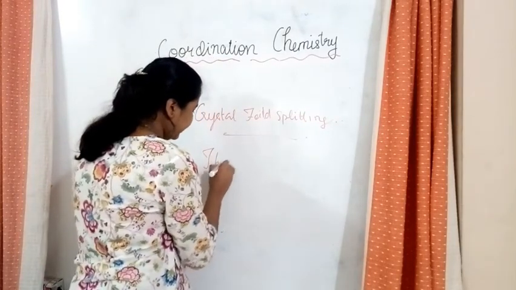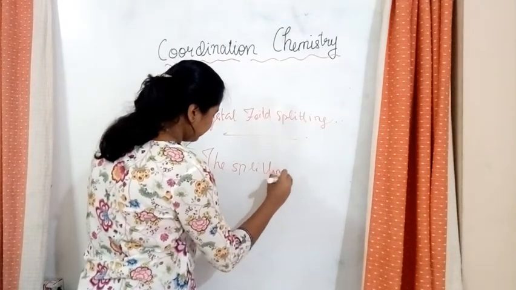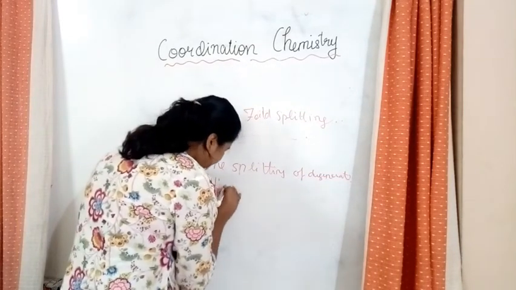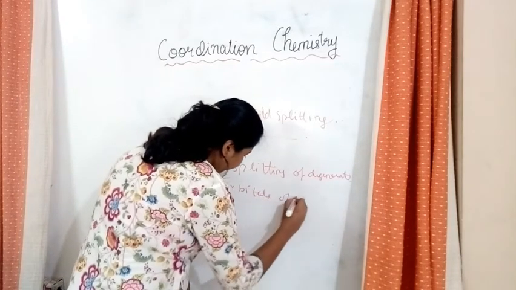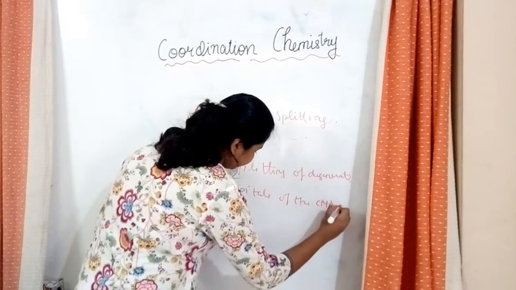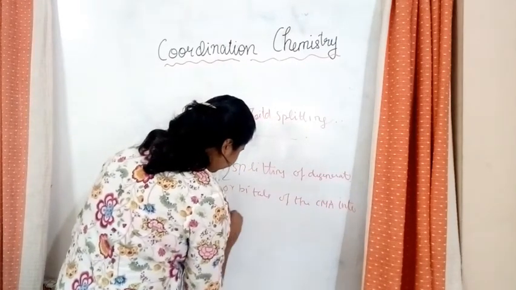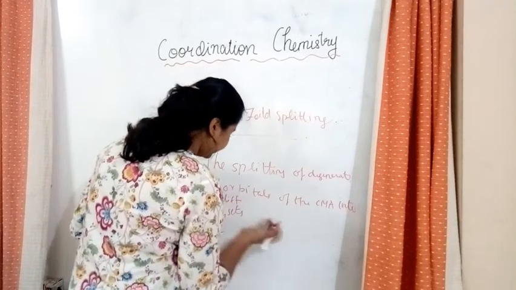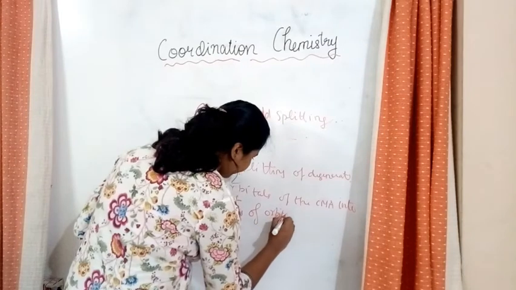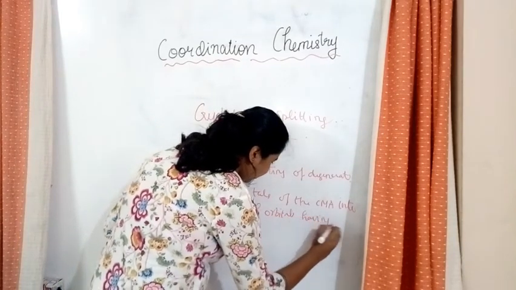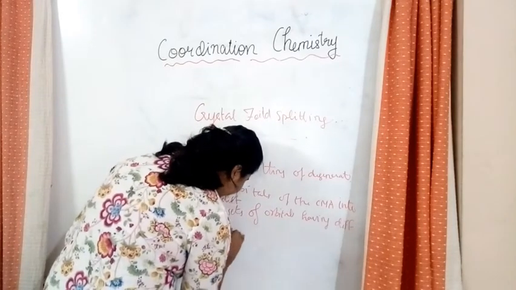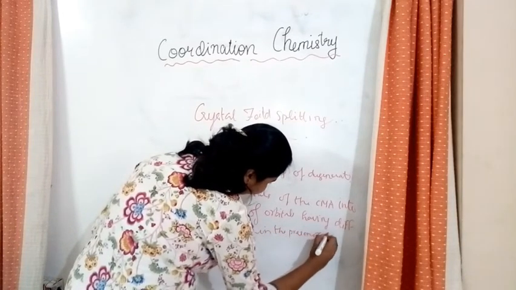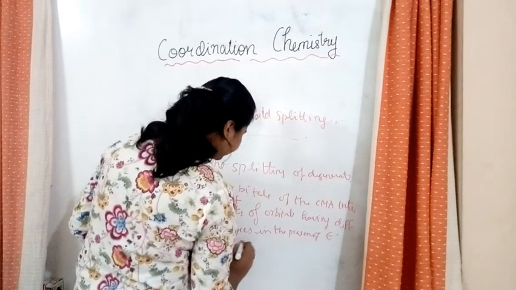That is the splitting of degenerate d orbitals of the central metal atom into 2 different sets of orbitals having different energies in the presence of the electric field of ligands.